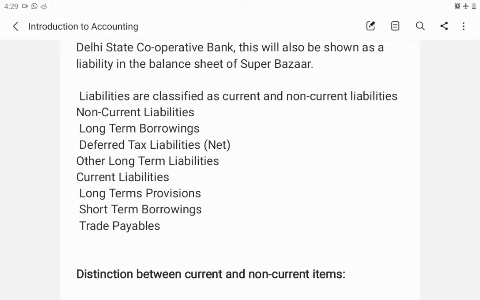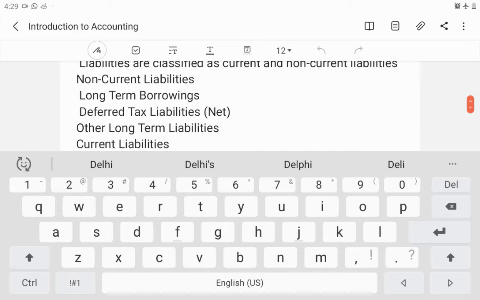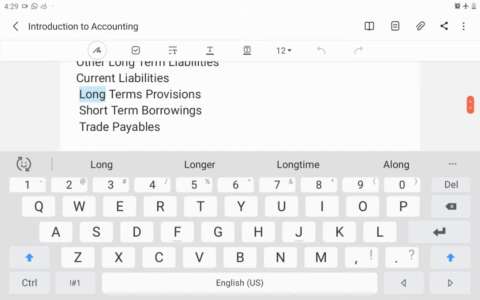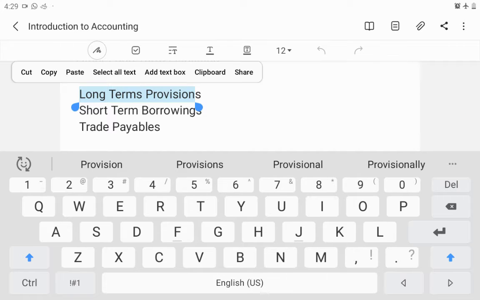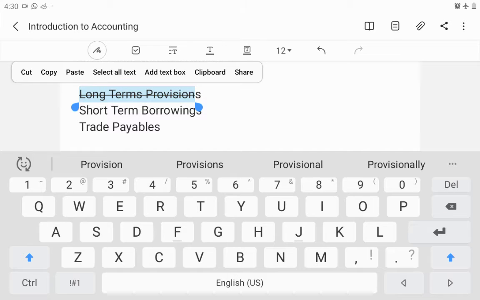Non-current liabilities include long-term borrowing, deferred tax liability, other long-term liabilities, and long-term provisions. Then current liabilities include short-term borrowing, trade payables. Long-term borrowing is wrong here. Long-term provisions are not current liabilities. These are long-term liabilities. So we are cutting it. Fine.